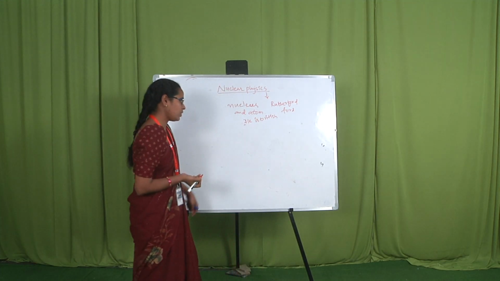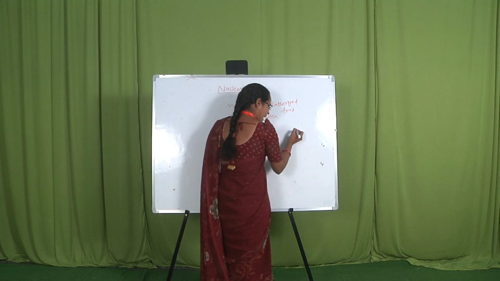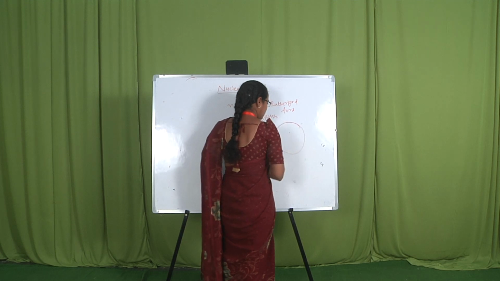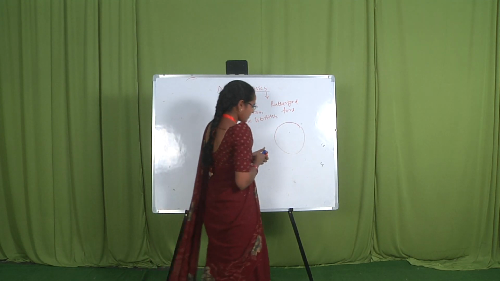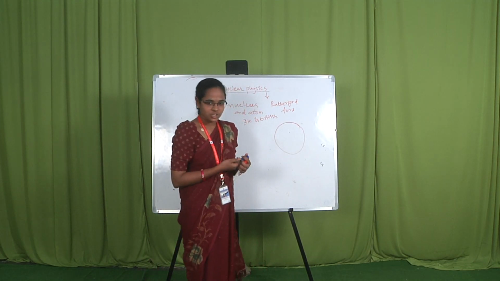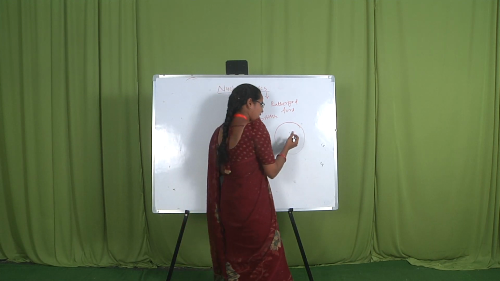Before that, we have to know about the atom. What is an atom? An atom is the smallest particle.